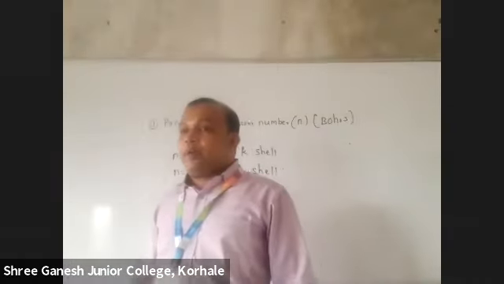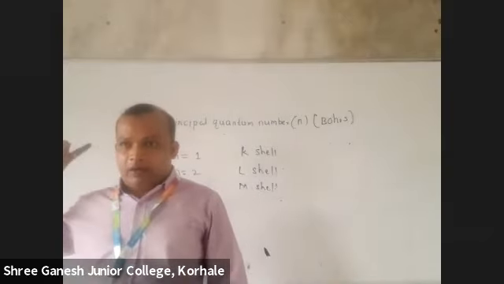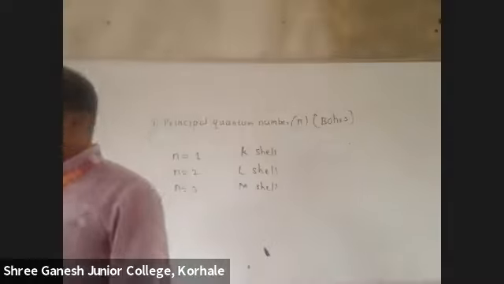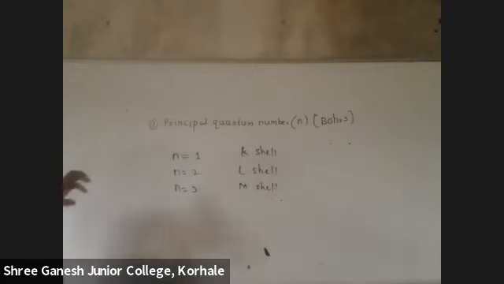So the principal quantum number tells only about shells. Are you getting it? In the atom, shells are there. Who told about shells? Bohr, Niels Bohr. He told that if n is equal to 1, it will be the K shell. n is equal to 2, L, then M, N, O, P. Write down.